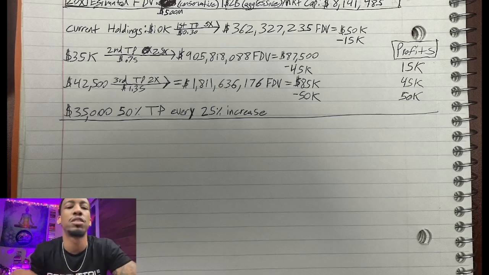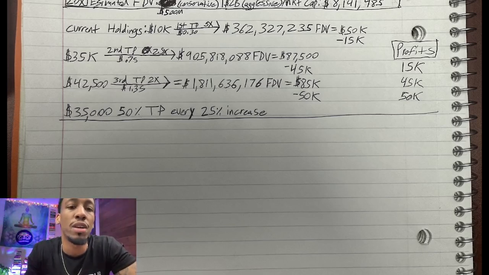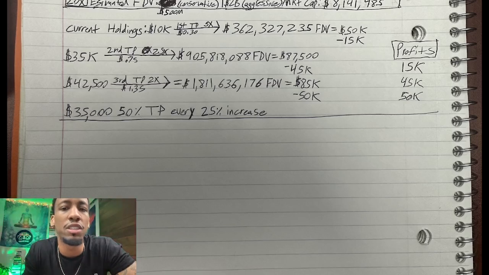My first take profit is going to be once it does a 5X. It'll bring the price from 6 cents to 30 cents. It'll bring the FDV from 72.5 million to $362,327,235. My 10K is now worth 50K. I'm taking off my principal plus 50%. Now I'm in a risk-free trade and I made some money. So now I have 35K left.